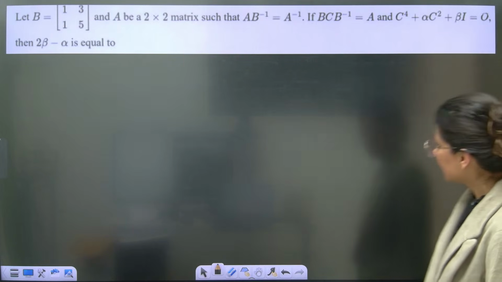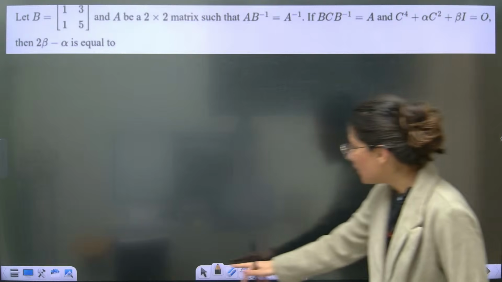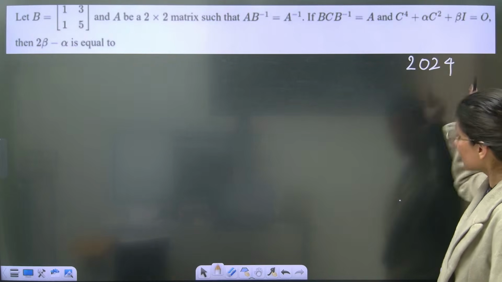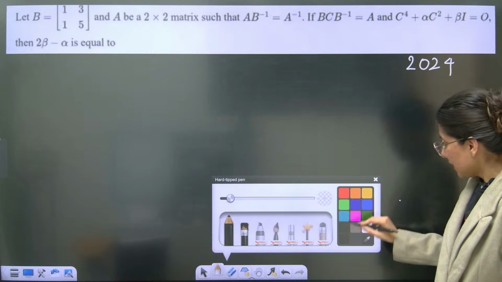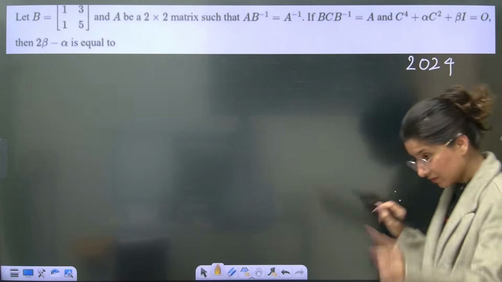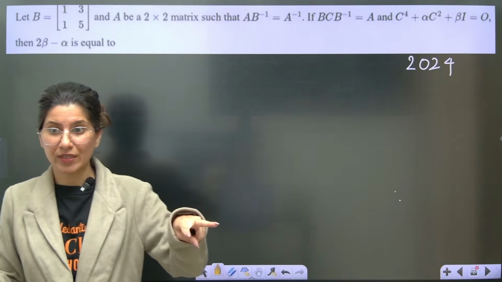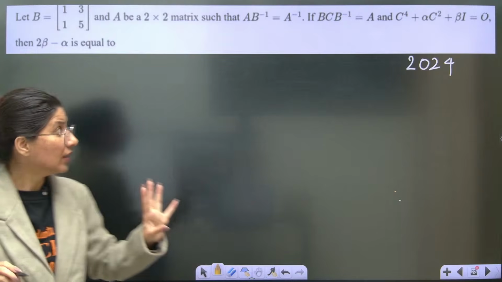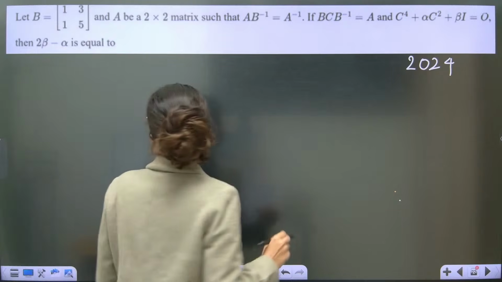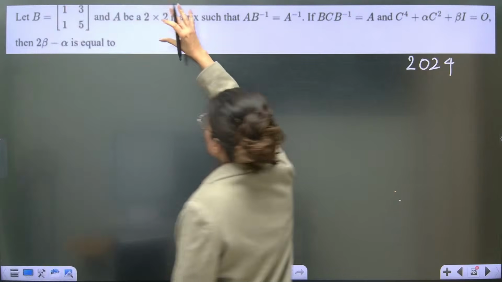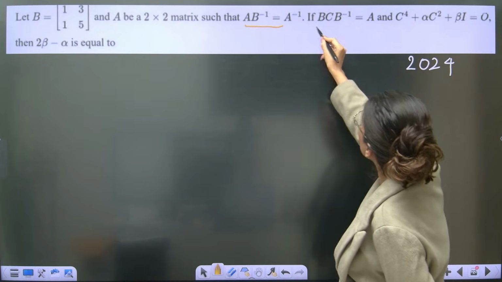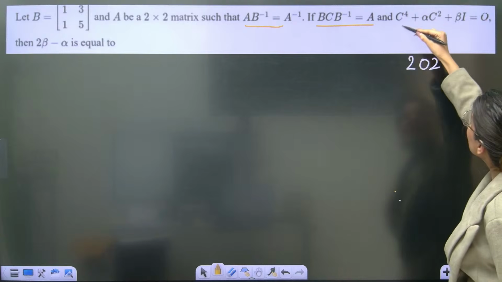Alrighty. Now we again have a twisted question. By the way, this is a JEE Main 2024 PYQ. This is a twisted question, guys. This involves equation solving plus characteristic equation. So you have to understand now. See, this is your B. There is a B matrix. A is a 2 cross 2 matrix. So 2 equations are given to you, and this is your equation.